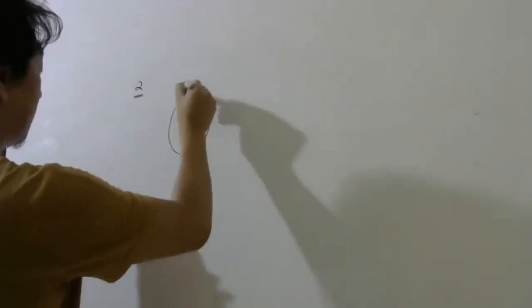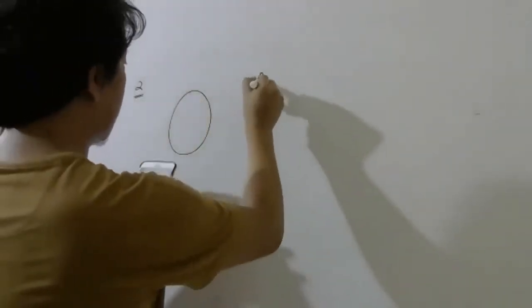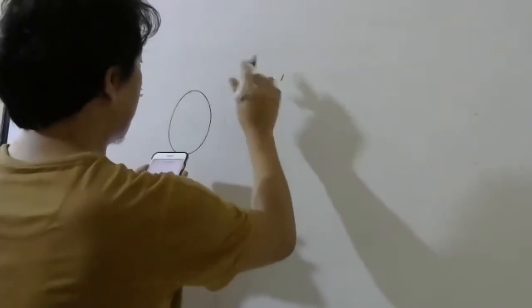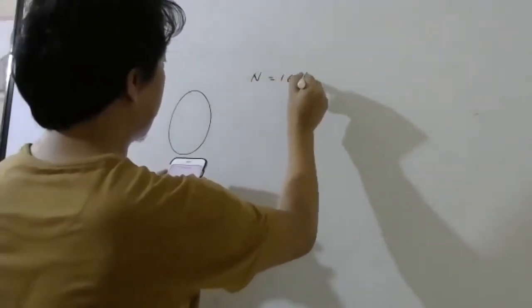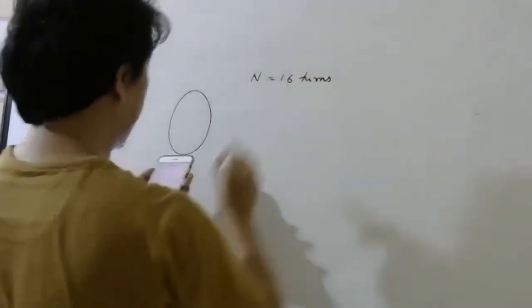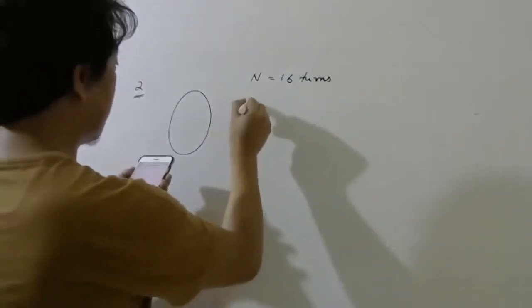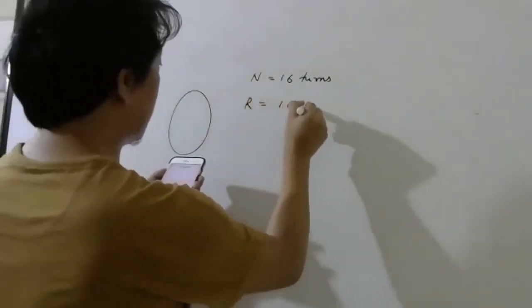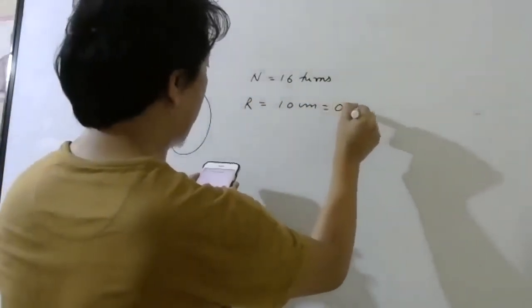A circular coil of 16 turns and radius 10 centimeters. So circular coil is there. Number of turns is 16. Radius is 10 centimeter, which I can write 0.1 meter.